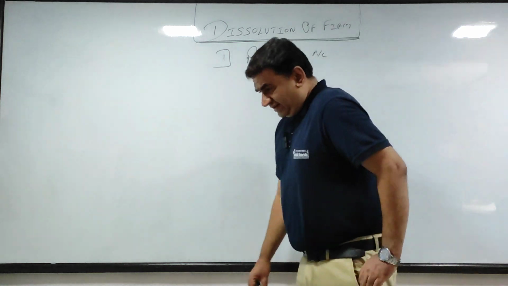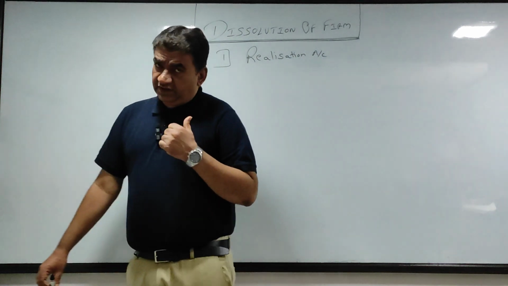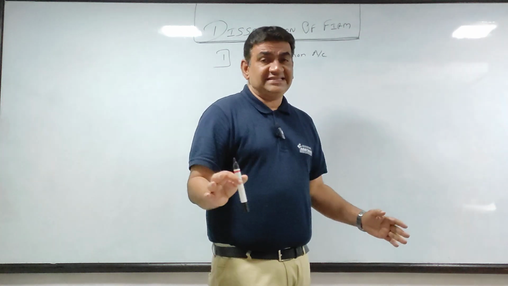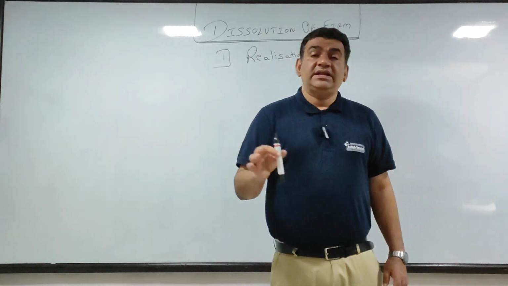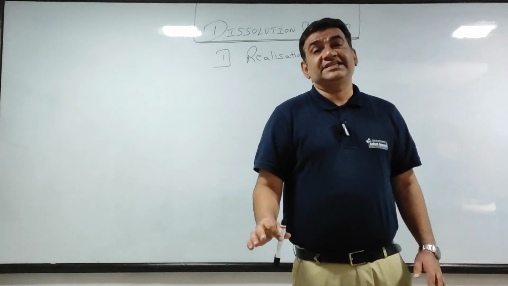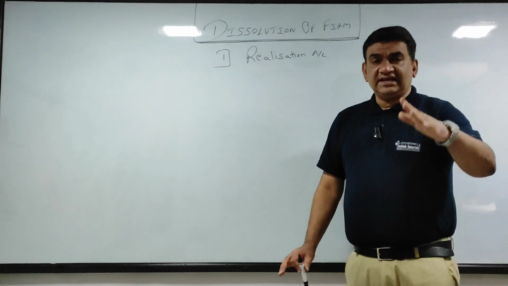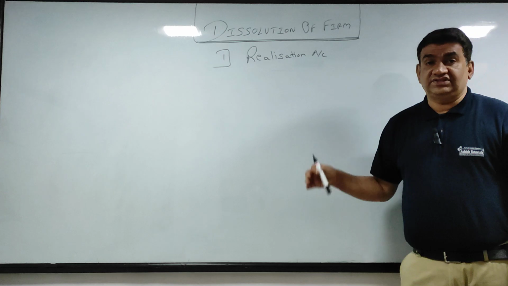So the first account is the realization account, where we record all assets, liabilities, money recovered against sale of assets, money paid against settlement of liabilities, and expenses incurred. How to do it, that we will see at a later stage.